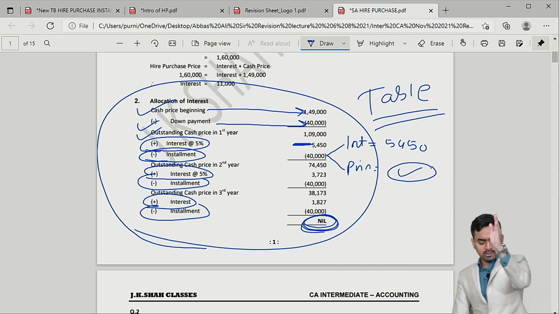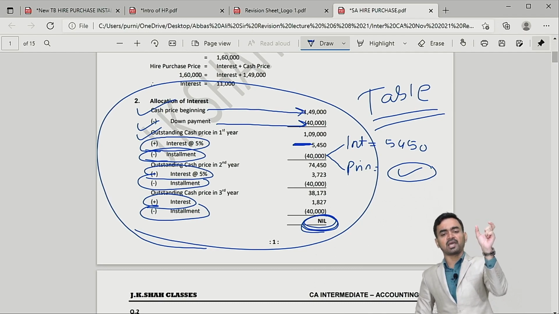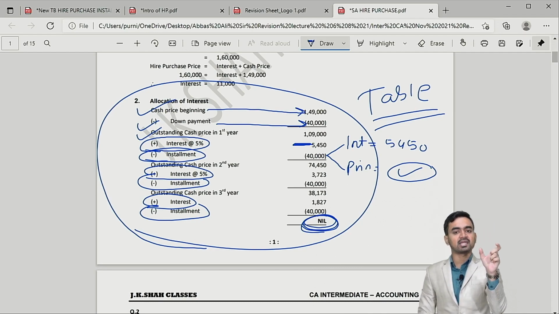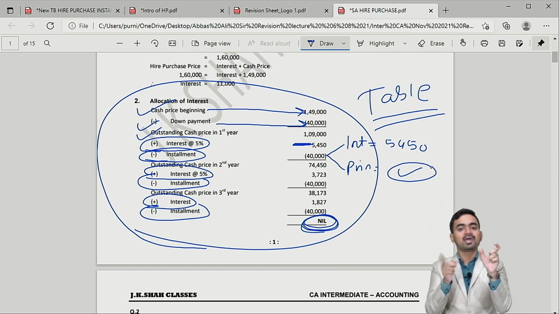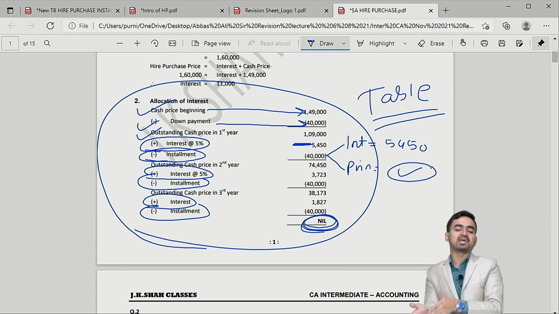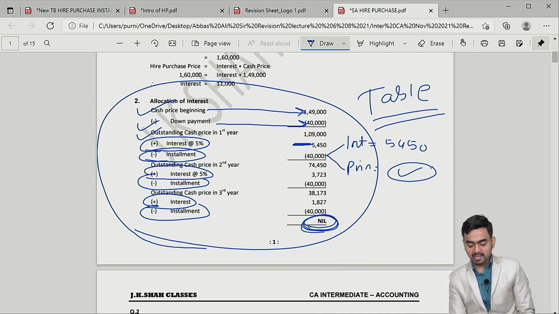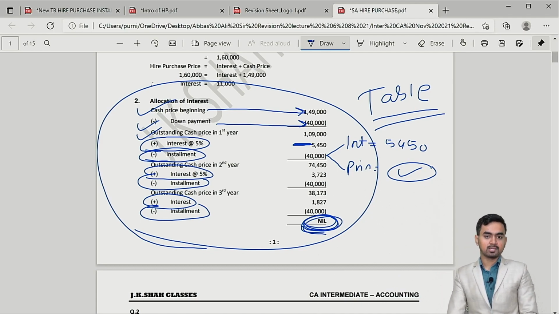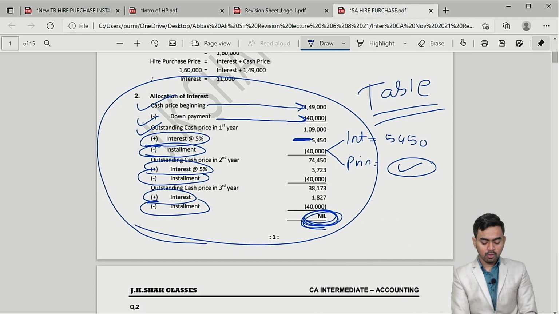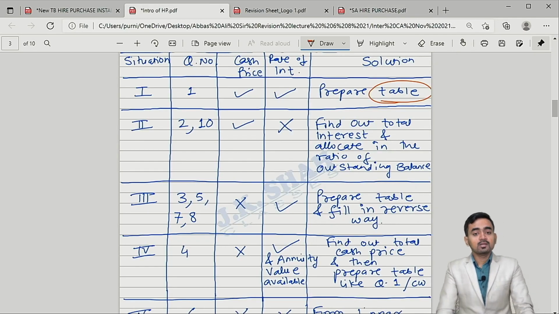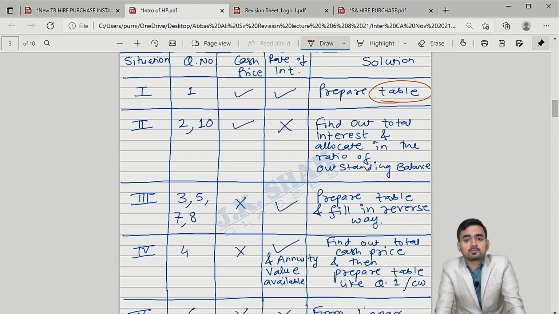Is it clear? So this is the table which is very simple. It starts with cash price less down payment. You will get the outstanding. In that, add interest less installment, add interest less installment, add interest less installment. Make sure that at the end of the installment payment, your account must settle, that is, you must get nil at the end. Clear? So this is the table which you have to prepare. So when cash price and the rate of interest are both given, then you have to prepare the table I just showed you on the screen.